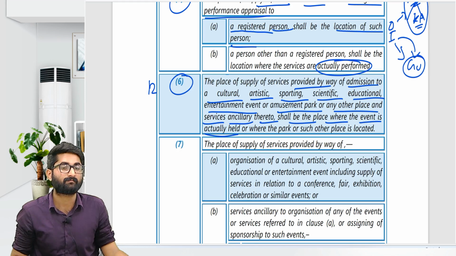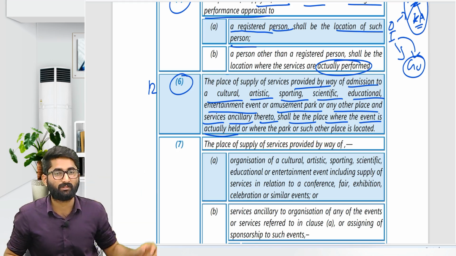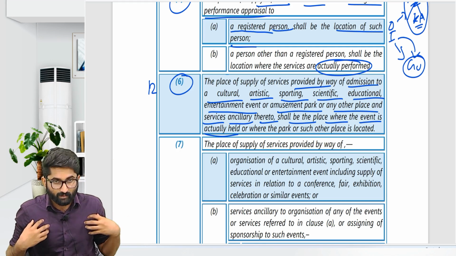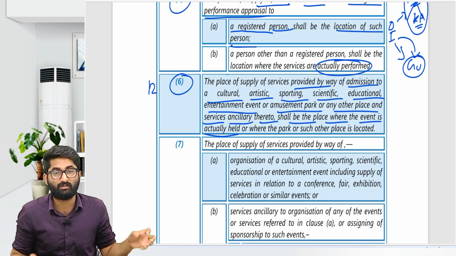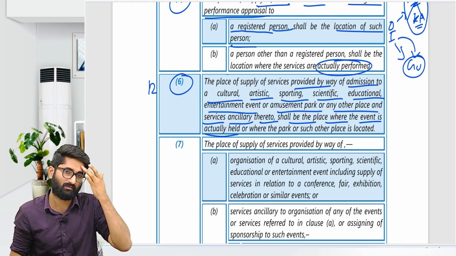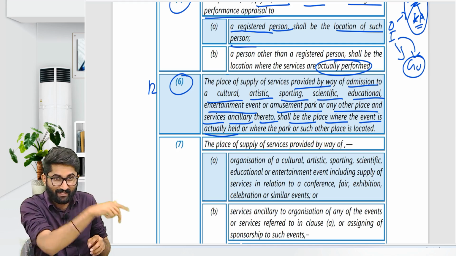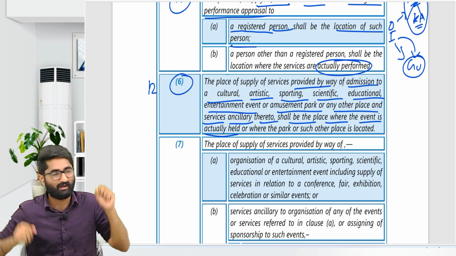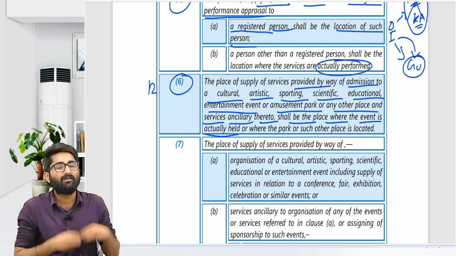For example, I am from Karnataka, I went to Goa for a beach utsav. Section number 12, subsection 6 is about entering that place. I am from Karnataka, I went to Goa, there is a beach utsav going on, and I wanted to enter there.